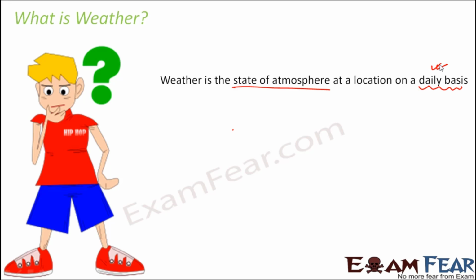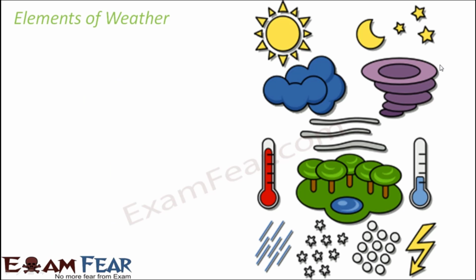It is not necessary that if today you have very cloudy weather, tomorrow also you will have a similar type of weather. It might be sunny tomorrow. So now the question is, how do we determine how the weather is? How do we say whether the weather is good or bad? For that purpose, there are a few elements of weather. When we talk about weather, we are basically talking about a few things. Those things are termed the elements of weather.